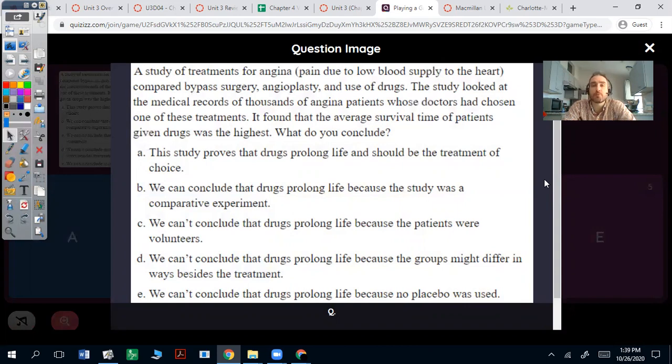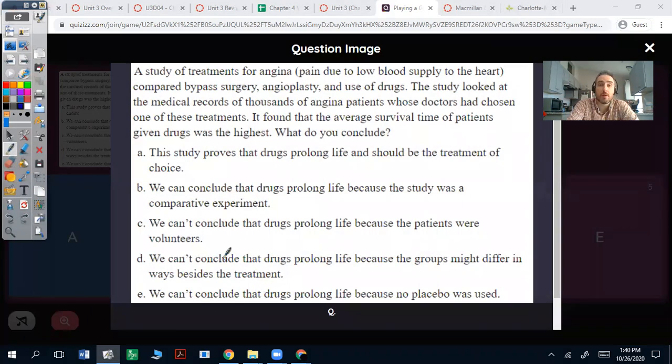What do you conclude? So this is a study of medical records, not an experiment. So we can't make a conclusion that drugs prolong life. We can say it tends to be that people who have taken drugs have a longer life, but we can't say they prolong the life because there could be other factors, okay? So this is an observational study. So the best we can do is maybe make a correlation, but we can't determine cause and effect. So that's going to be D. We cannot conclude that drugs prolong life because the groups might differ in ways besides the treatment. Maybe these people are just healthier.